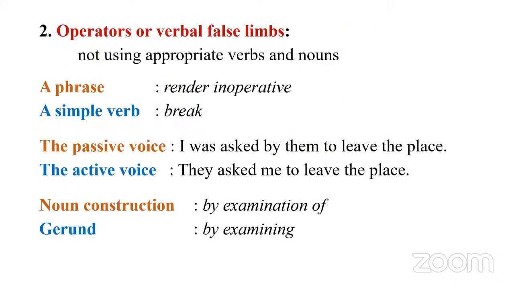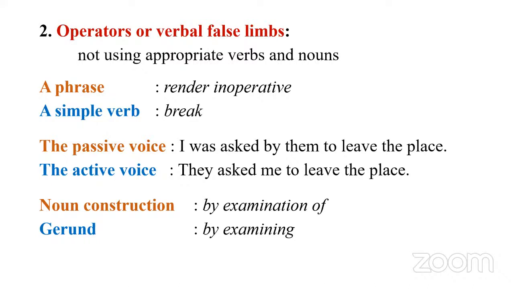Next, this is another trick: operators or verbal false limbs. What is this? Instead of going for the appropriate verbs or nouns, we go for something else. We try to confuse the readers. For instance, we can go for a simple verb like break. Something is broken or something is useless now.